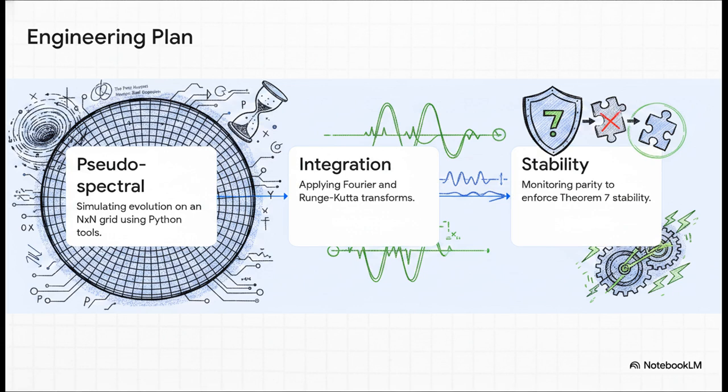The plan starts with a pseudospectral method on a spatial grid, often a torus shape. It then moves through temporal integration using Fourier and Runge-Kutta transforms. But the absolute most critical step is the third one, stability and control. Without strictly monitoring parity violations to enforce Theorem 7, the engine would literally break apart under its own complexity.